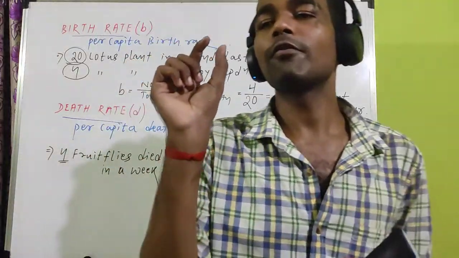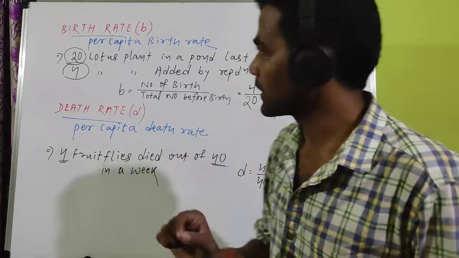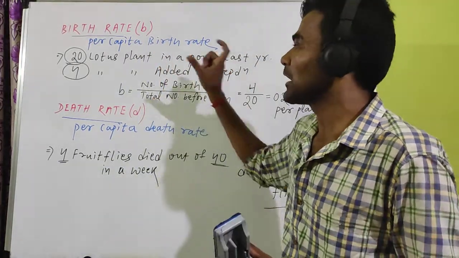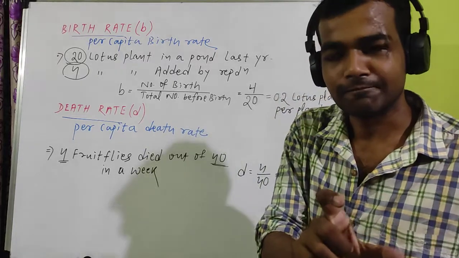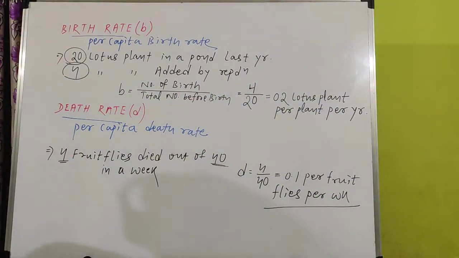Natality is the number of births, but birth rate is per capita births. Similarly, mortality is the number of deaths and death rate is the per capita deaths. So with this we have completed birth rate and death rate.